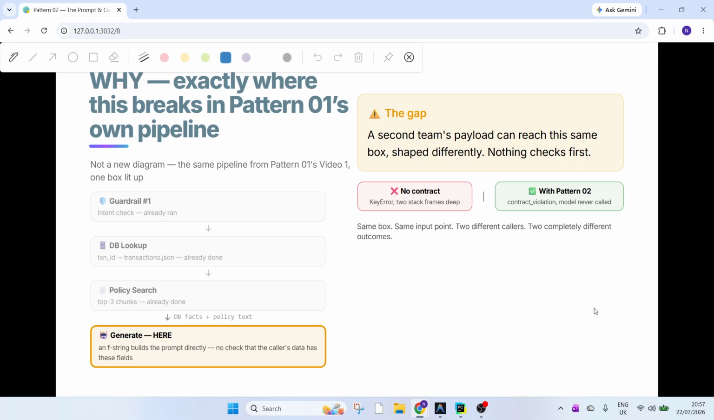It builds a prompt straight from whatever is in the request. Watch what happens when two different callers hit the same box. No contract key error, two stack frames deep. Same as the one we walked through earlier. With Pattern 02's contract in front of it, you get a clean, named violation, and the model is never even called. Same box, same line of code. The only thing that changed is whether something checked the shape first.